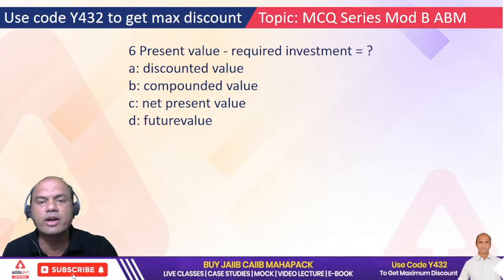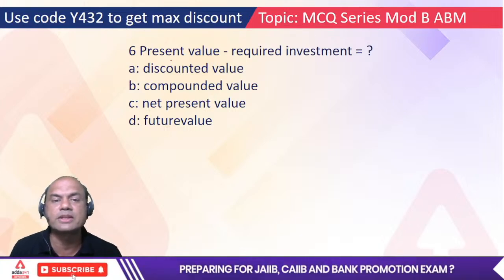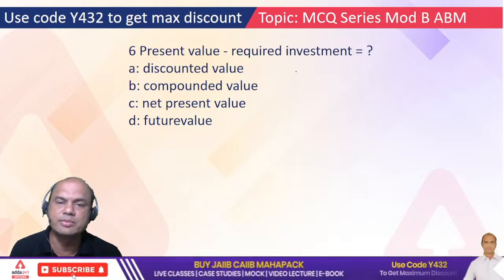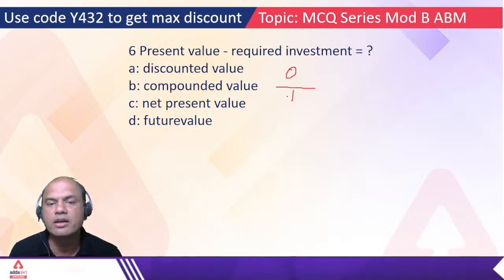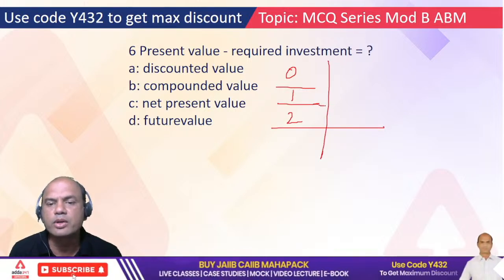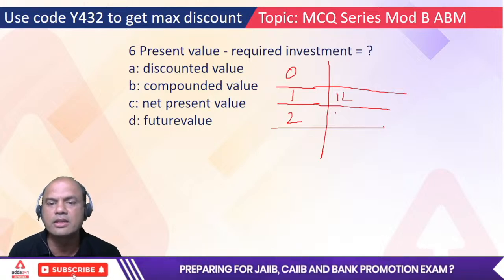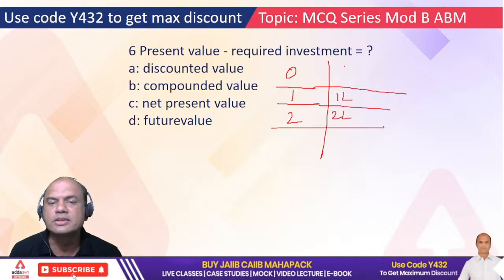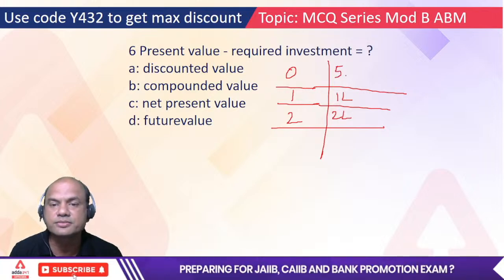Present value minus required investment equals to. So what is this? Present value minus required. What is present value? See here, I'll explain you over here. Let's say this year is 0 now, then 1 year, 2 year. Let's imagine after 1 year I'll be getting, let's say, 1 lakh rupees, then 2 lakh rupees after 2 years, and presently for that, it's a machine, some investment I am doing, and presently for that I have to invest, let's say 5 lakh rupees.